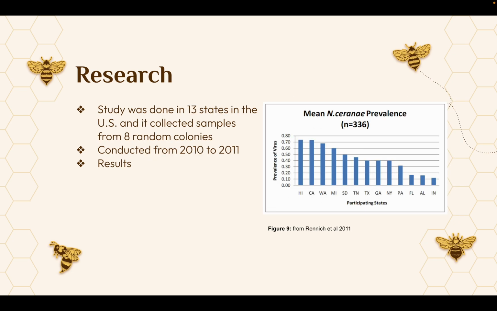In our next study that was done in 13 states in the United States, it collected 8 random colonies and its samples. It was conducted from 2010 to 2011.